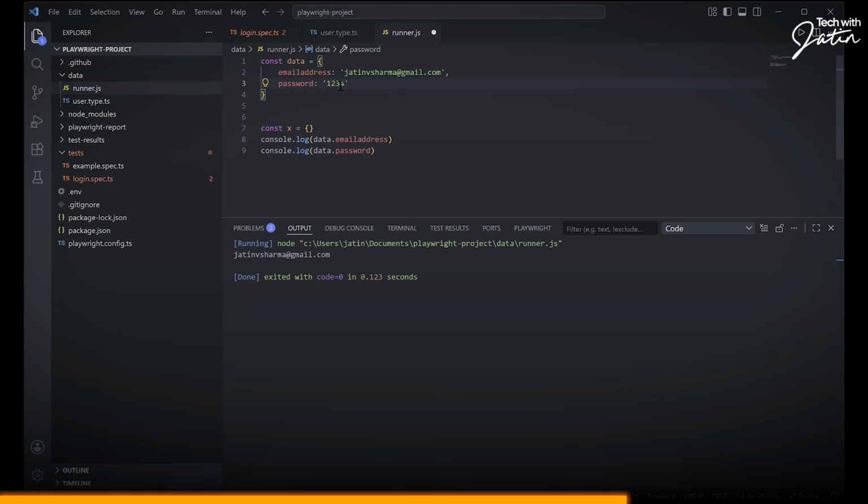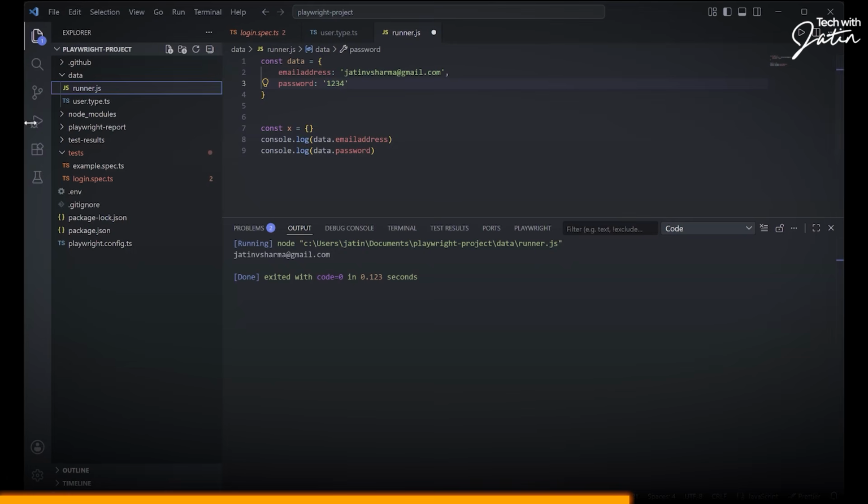Now, people who come from a Java background, this is very obvious. Java does these things, right? That's something which is there. But in JavaScript, it was not there. So that's the reason we say TypeScript is basically a superset of JavaScript. So the type safety feature, when you're looking at these interfaces and all those things, you technically get it in TypeScript. I hope this part makes sense to everyone.